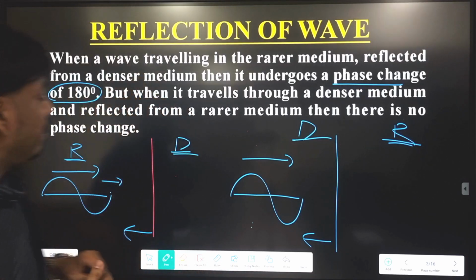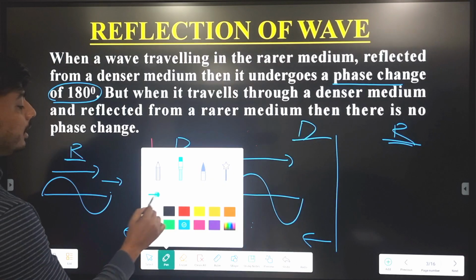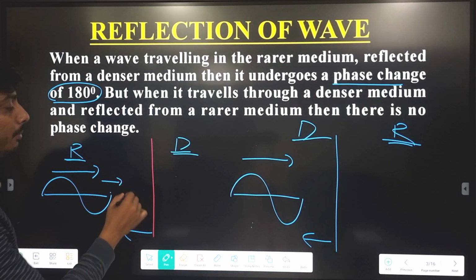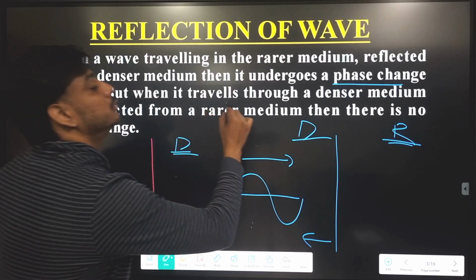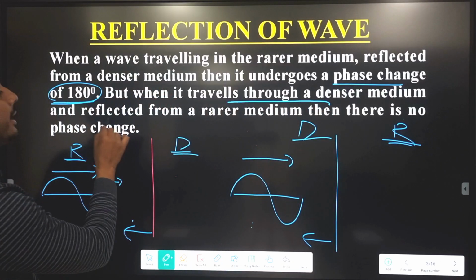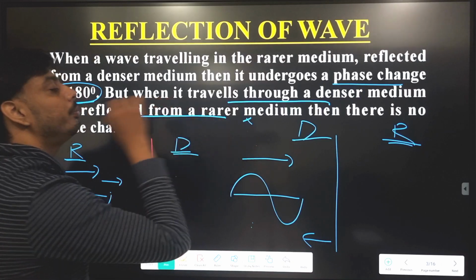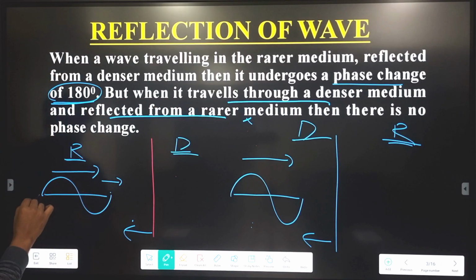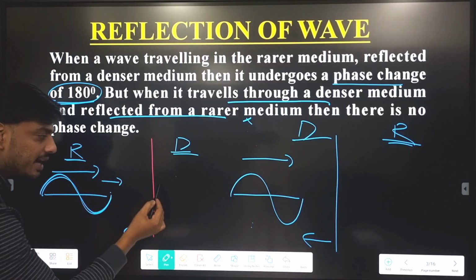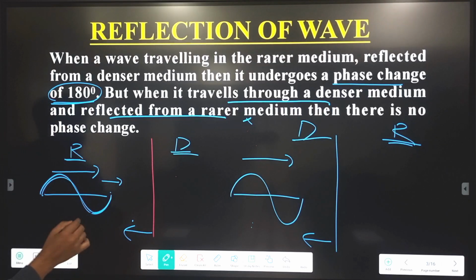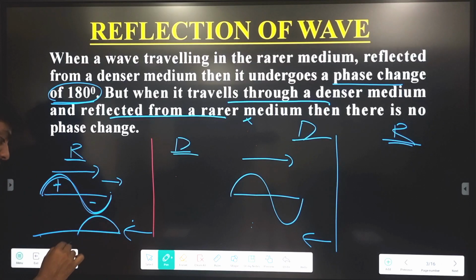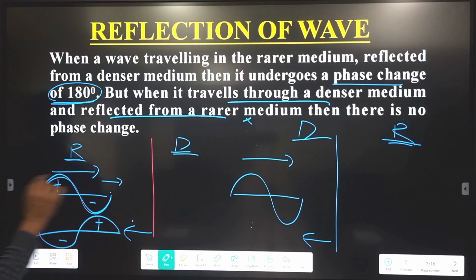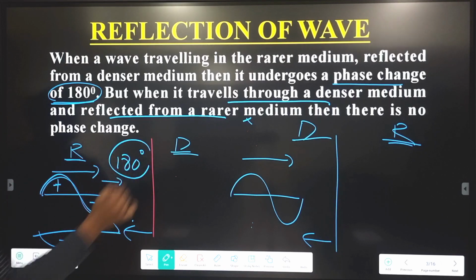Always remember, when a wave travels in an optically rarer medium and is reflected by a denser medium, there will always be a phase change of 180 degrees. But if it travels through a denser medium and is reflected by a rarer medium, there is no phase change. When a wave traveling in a rarer medium strikes a denser surface and is reflected back, you will find the wave completely opposite to the previous one. Here it will be positive first, then negative. So the phase difference is 180 degrees.